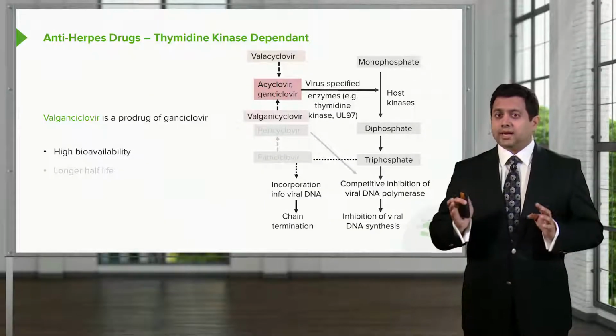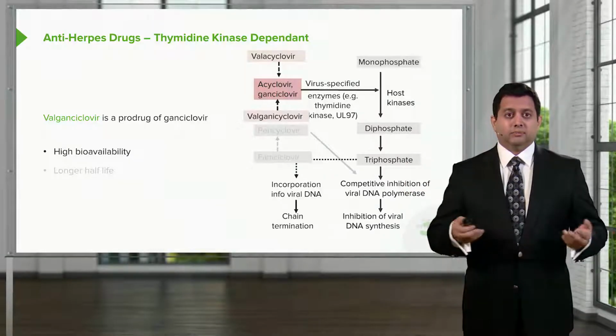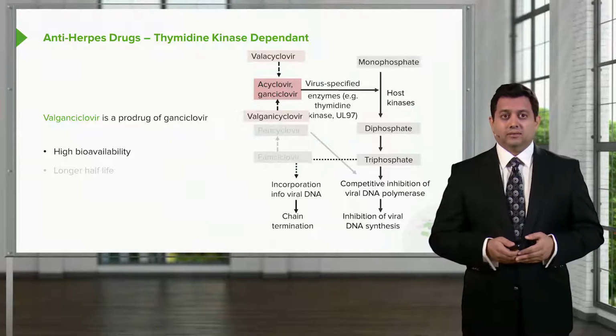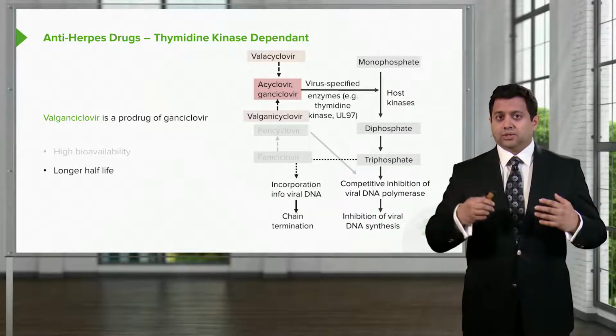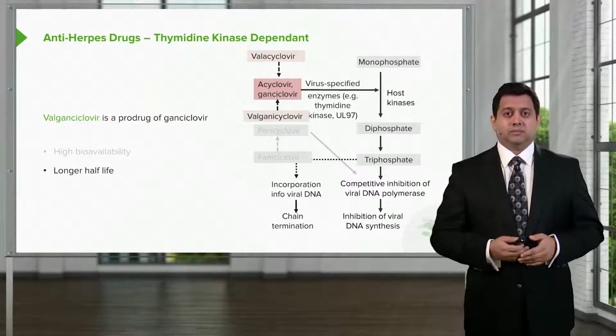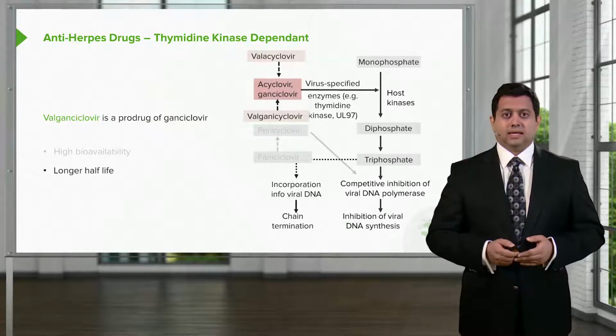Now, there is another agent that's a prodrug that I just want to mention quickly. Valganciclovir is a prodrug of ganciclovir. It has a very high bioavailability and a longer half-life, so I anticipate that this is going to be something that will come onto the market quite strongly and start to replace the ganciclovir.